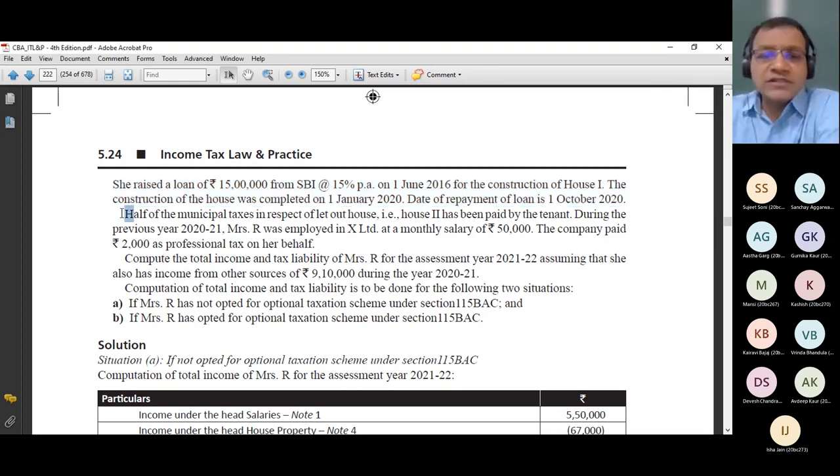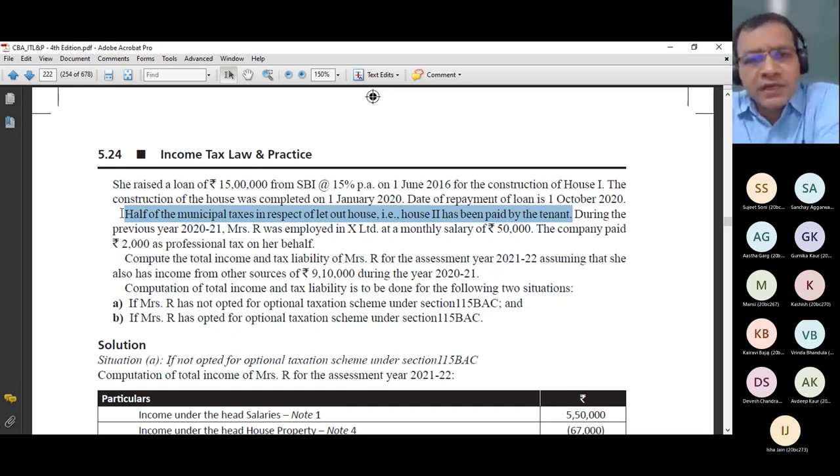Rest, half of the municipal tax in respect of let out house, that is house 2, has been paid by tenant. So only in respect of house 2, half of the municipal taxes was paid by the tenant. By default, it means that otherwise the house tax has been paid by the owner. This is the normal interpretation of this line. If it is written in such a way that half of the tax of house 2 has been paid by tenant, by default, it is telling me that remaining house taxes were paid by owner.